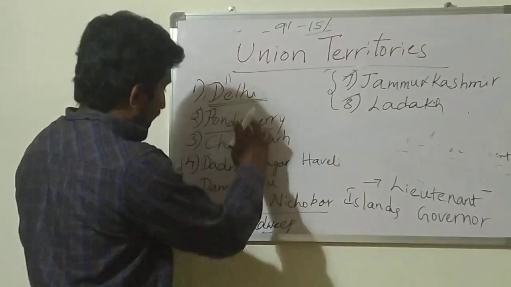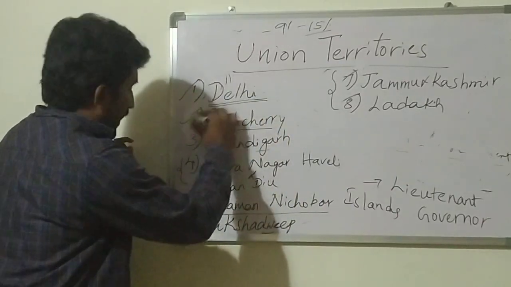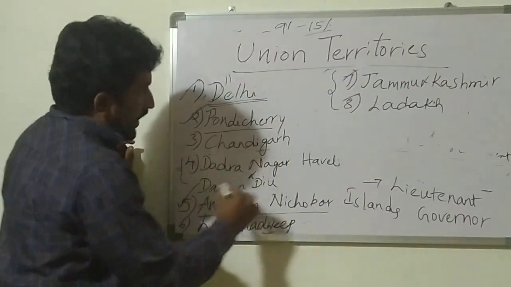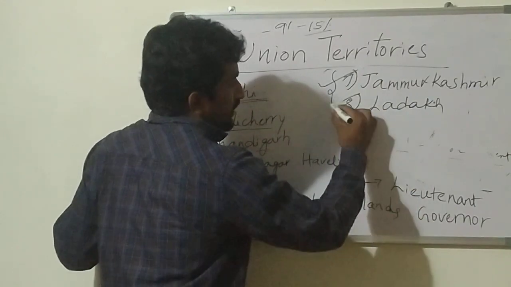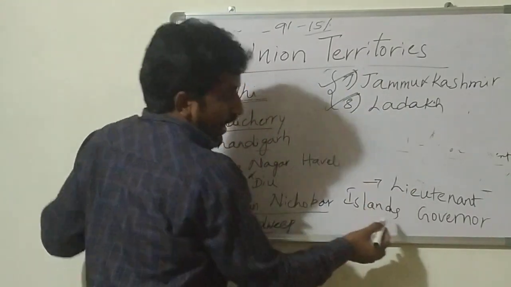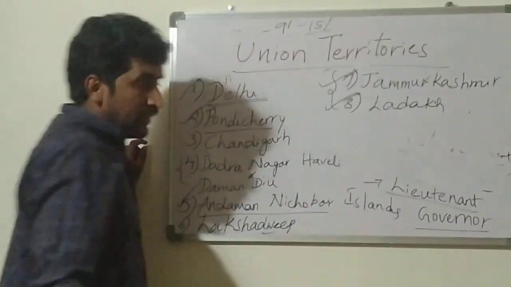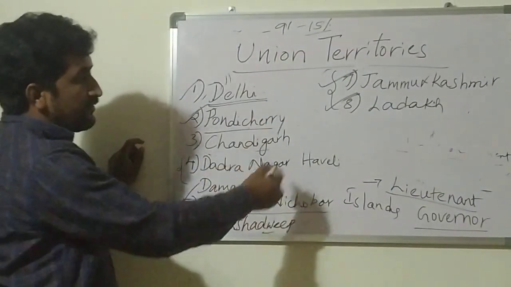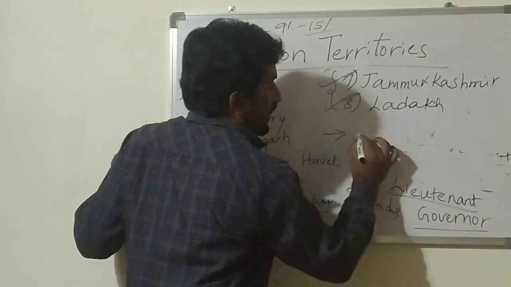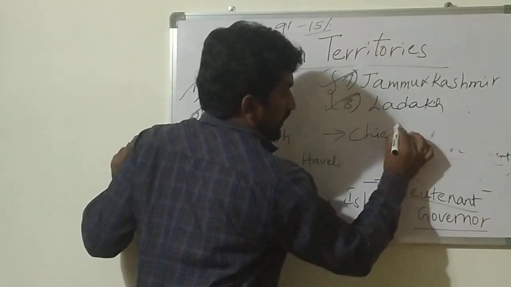So the remaining union territories will be administered by the Chief Administrator.